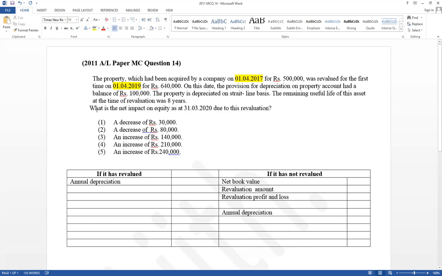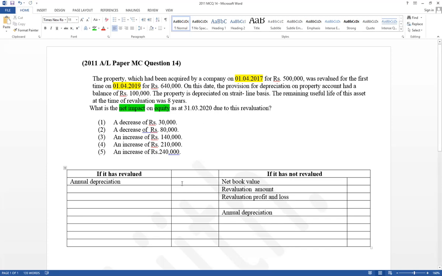This is a requirement. They ask what is the net impact. Sometimes there's impact, but here net impact is important. On equity, sometimes on profit. Net impact on equity as at 31st March 20 due to this revaluation.